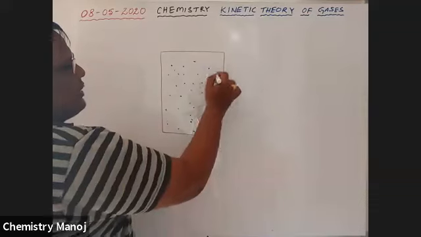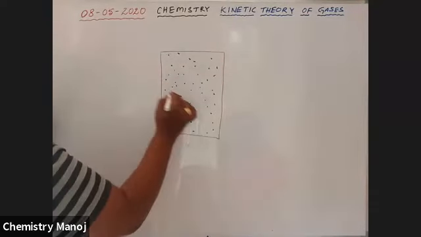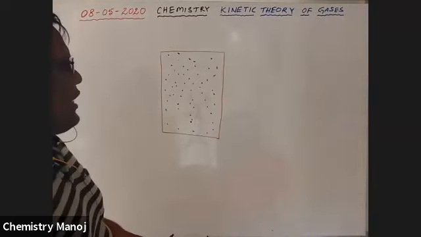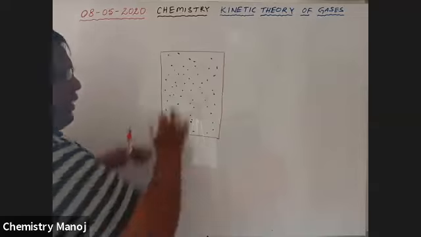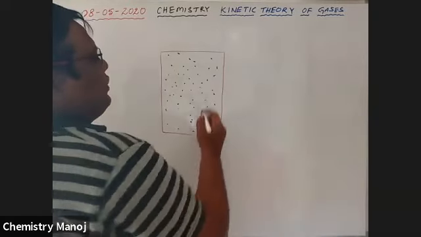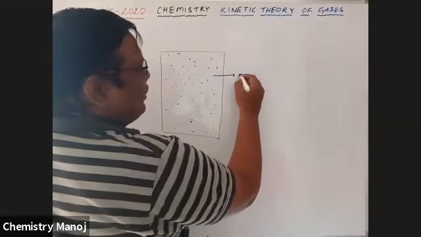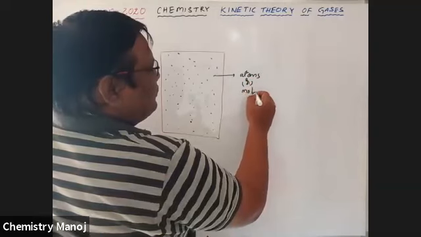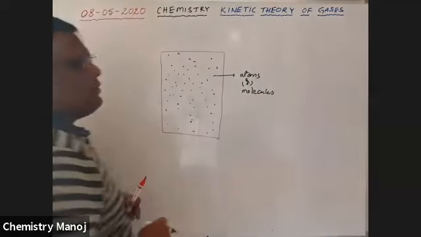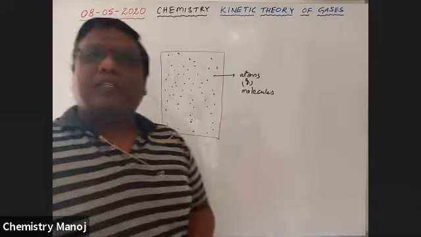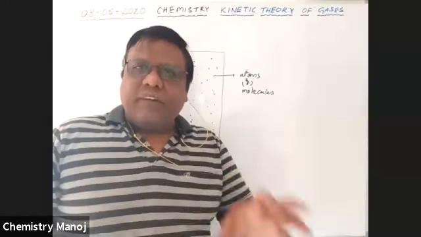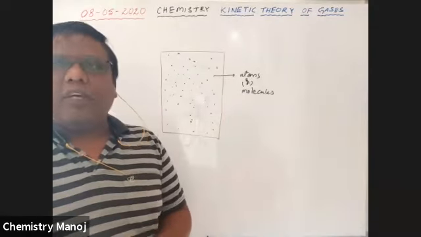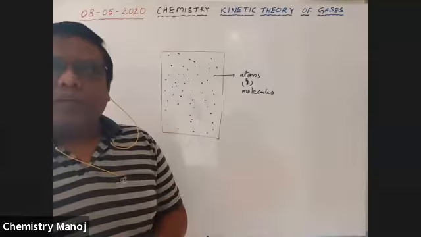All these dots are gas particles. These tiny particles are called atoms or molecules of that gas. Mind it, every gas has a large number of tiny particles called atoms or molecules. It is the first assumption.